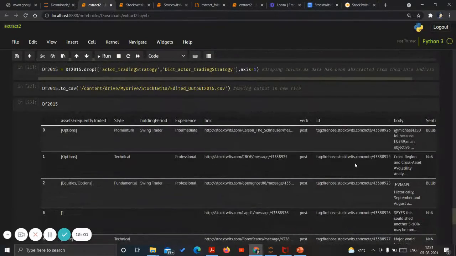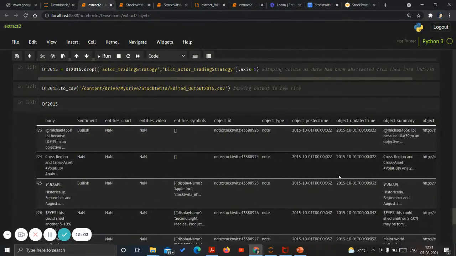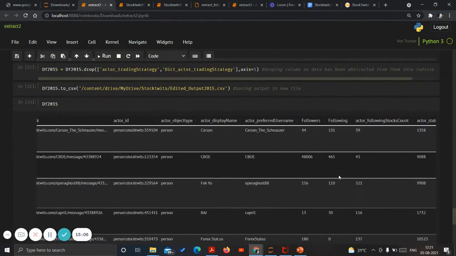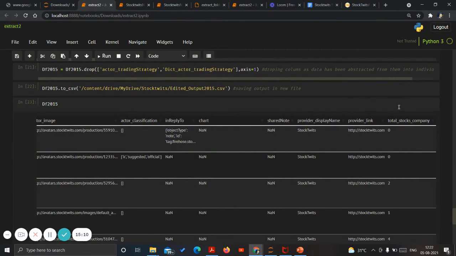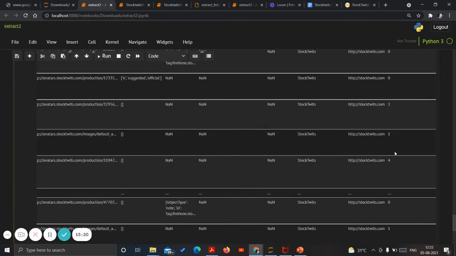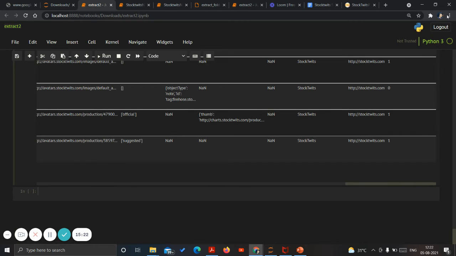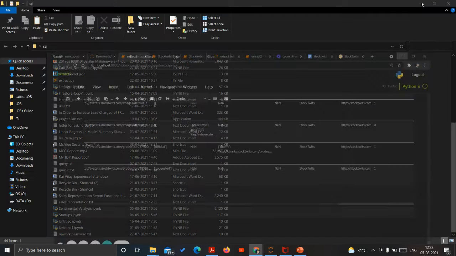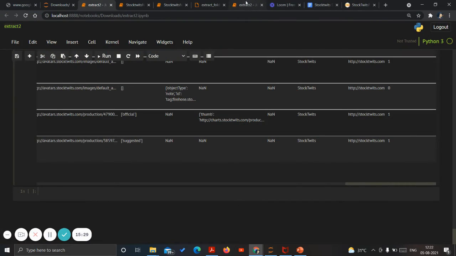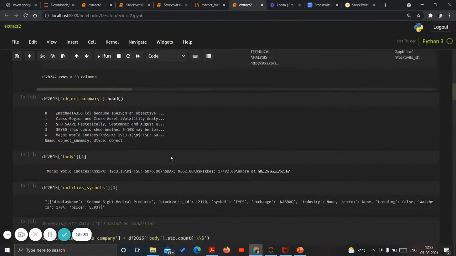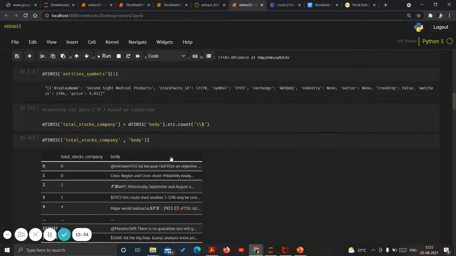So after that, the file would be ready, right? So this is how the file looks. This is the extra column we have added, counting how many dollar signs are there within the body or within a particular column. Right, so two columns and whatever. After this file, another main file is this. Read the column and then perform.